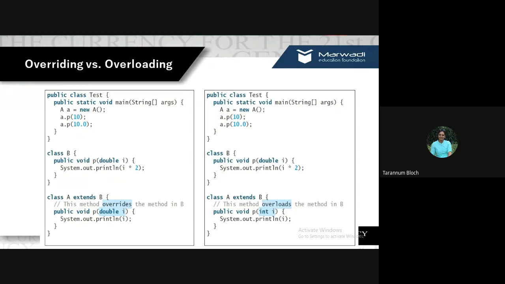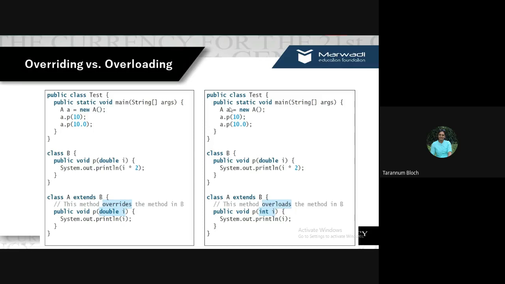Right? And that's why when we call a.p(10), even if a is the object of the child class, 10 is an integer argument, so it will call the child method. So we'll have the first output 10.